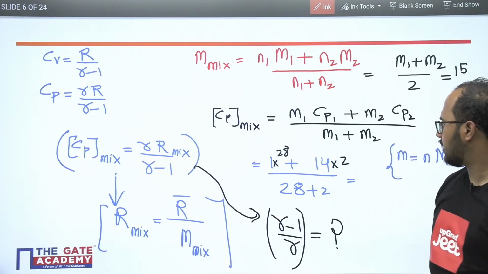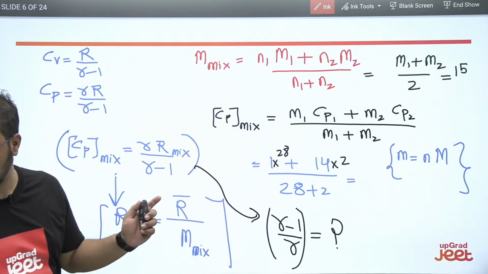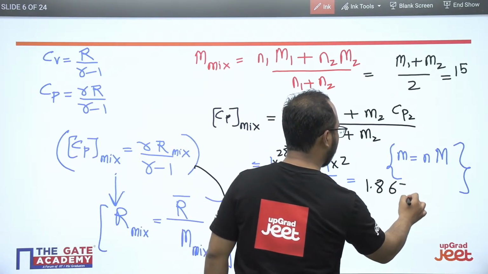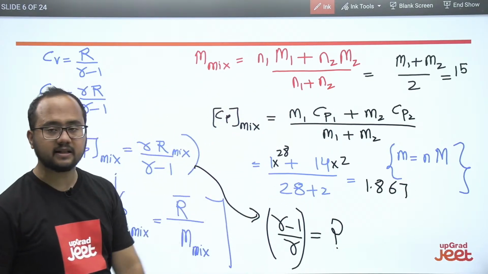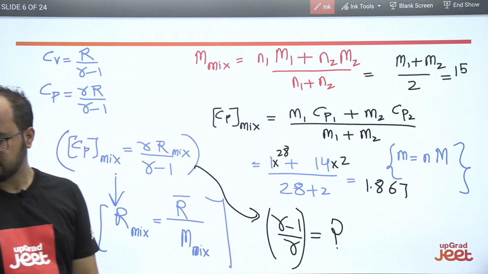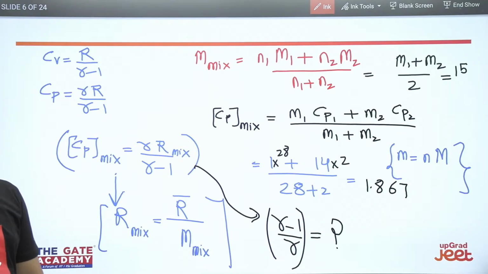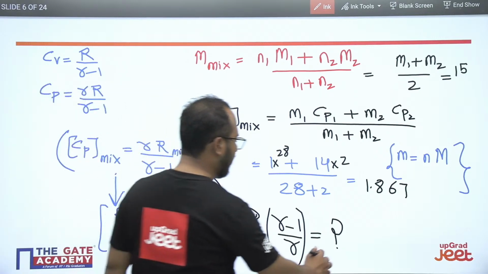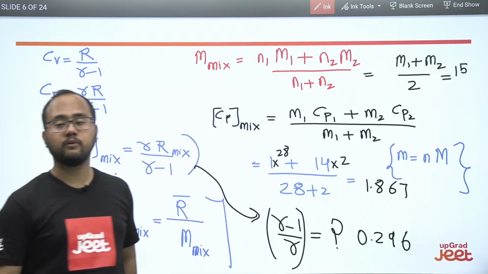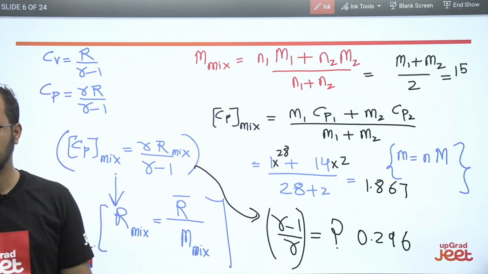Very simple. After calculating the CP mixture, I am just mentioning the answer here. CP value will be 1.867. You will be getting the value of CP mixture 1.867, and the value of gamma minus 1 upon gamma is very simple, you just put the value directly: 0.296. You have to put the value of gamma minus 1. Gautam, what are you getting? 386.